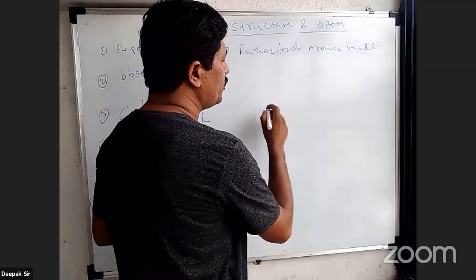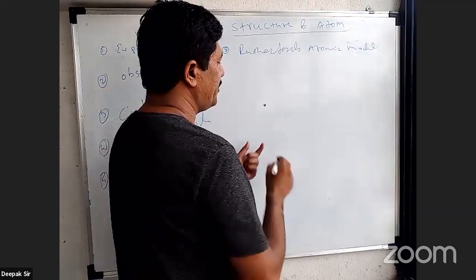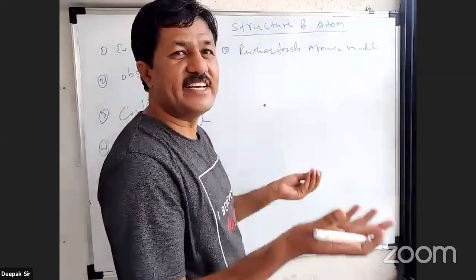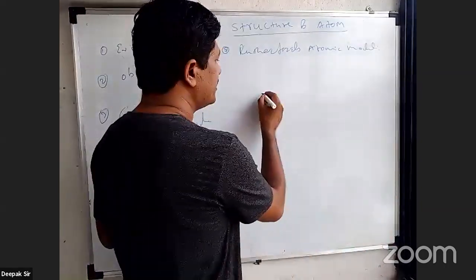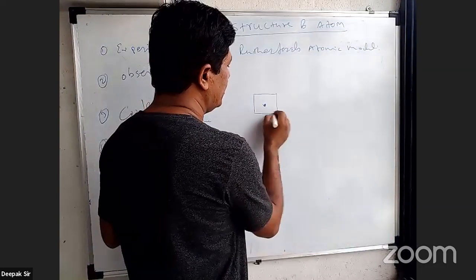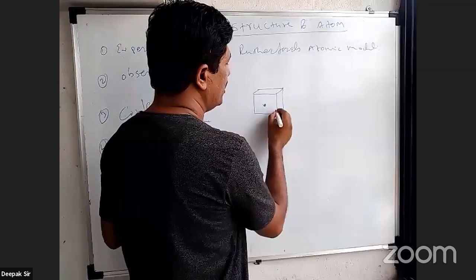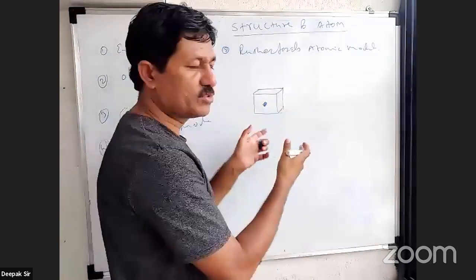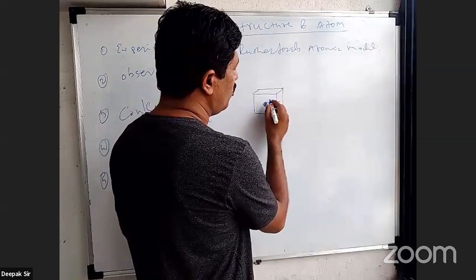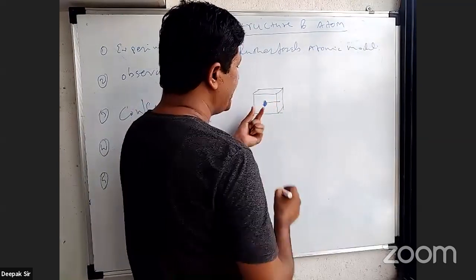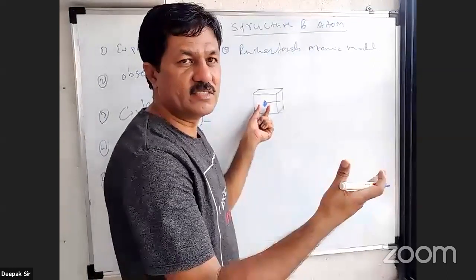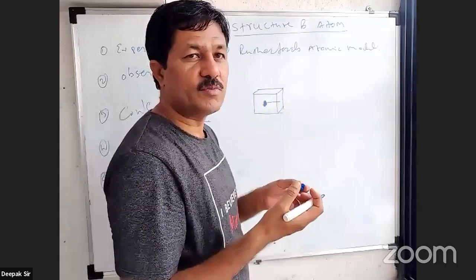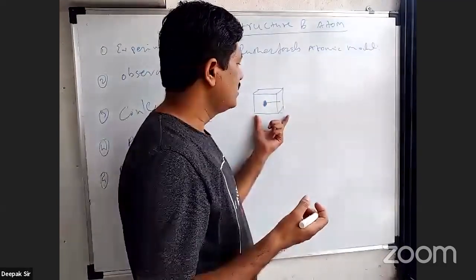Rutherford ने क्या किया था? Rutherford took a radioactive element. This is a radioactive element, which emits the radiations. Radiations हमेशा आते हैं, और इसलिए इसे lead box के अंदर क्लोज करके रखा जाता है. So this is the lead box. So this is the radioactive element which is kept in a lead box. Here is a small opening, यहाँ पे small opening है. So this is the radioactive element which emits the radiations, but it is kept inside the lead box. Lead absorbs all the radiations. Isn't it? That's right.